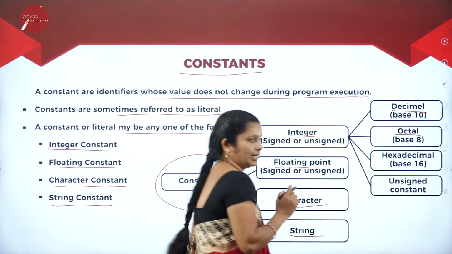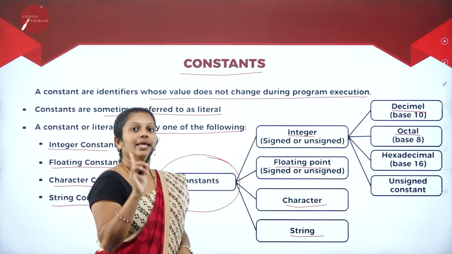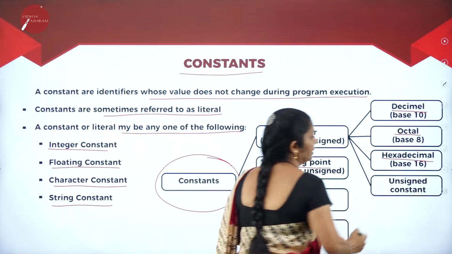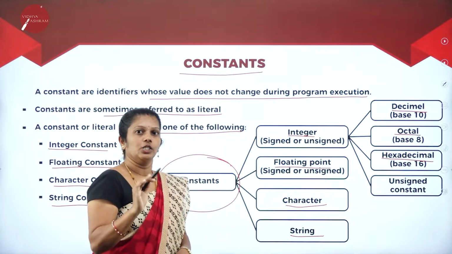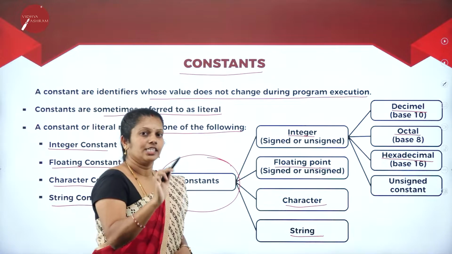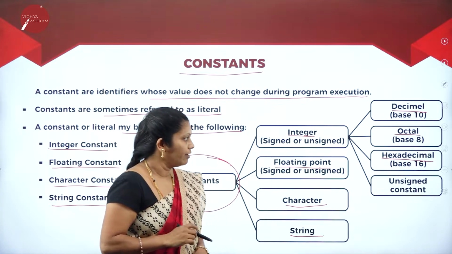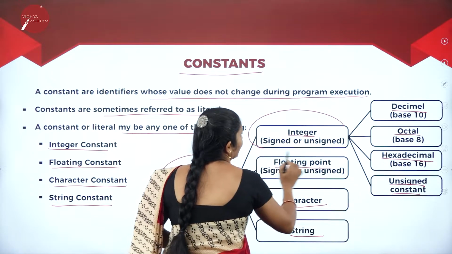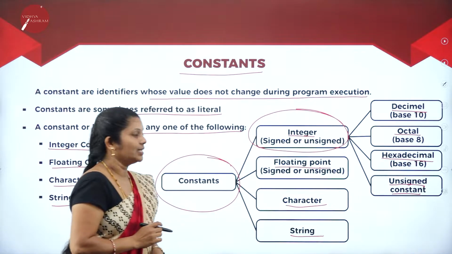Then octal constant, with a total of 8 digits, from 0 to 7. Then hexadecimal, which contains a total of 16 digits, from 0 to 9 with A to F. Then unsigned constant. These are the classifications under integer constant.